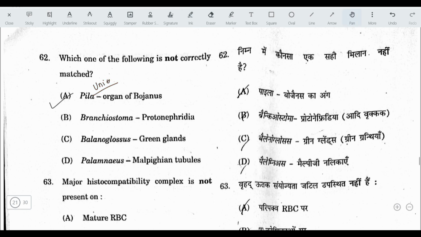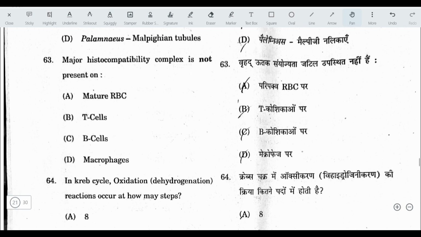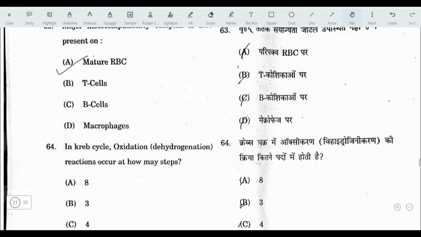Okay. Next question. Major histocompatibility complex is not present on. The answer here is mature RBCs. They lack this molecule, this MHC molecule.